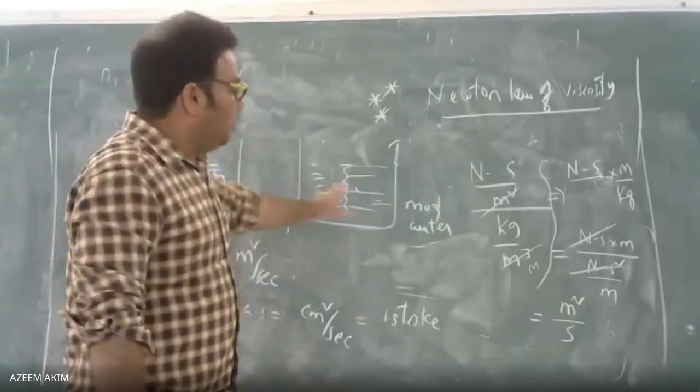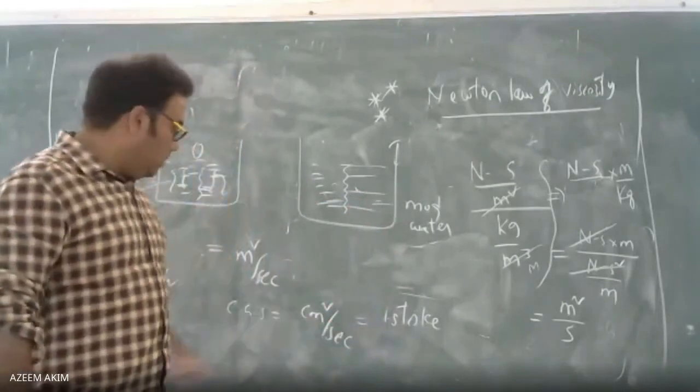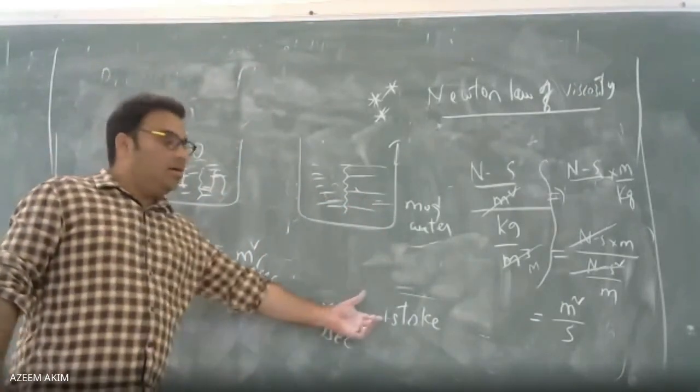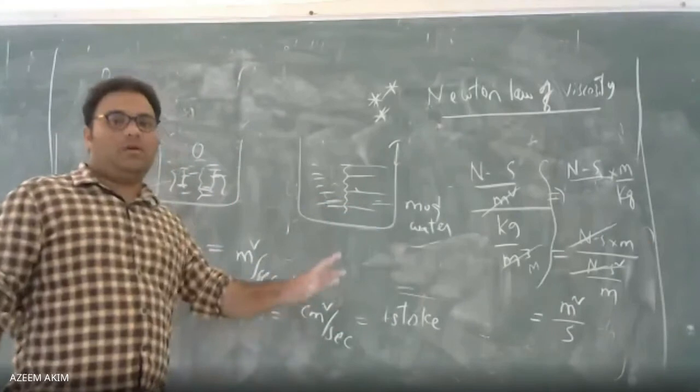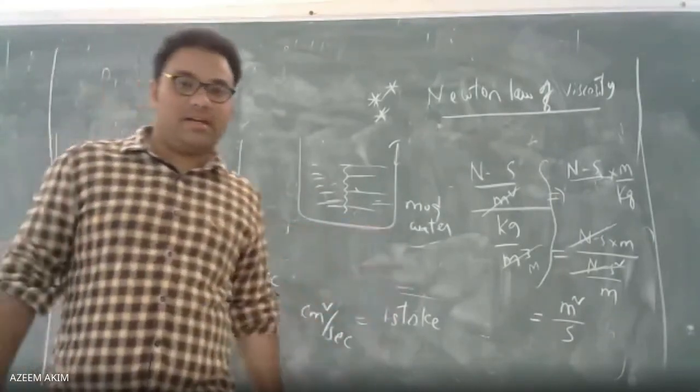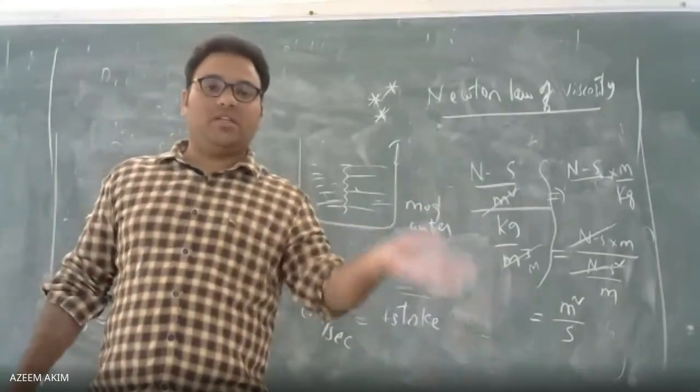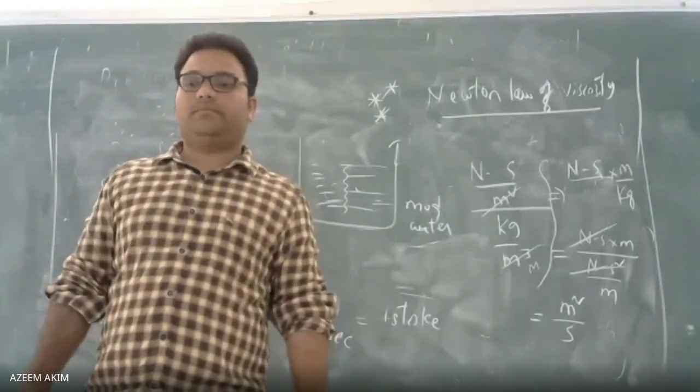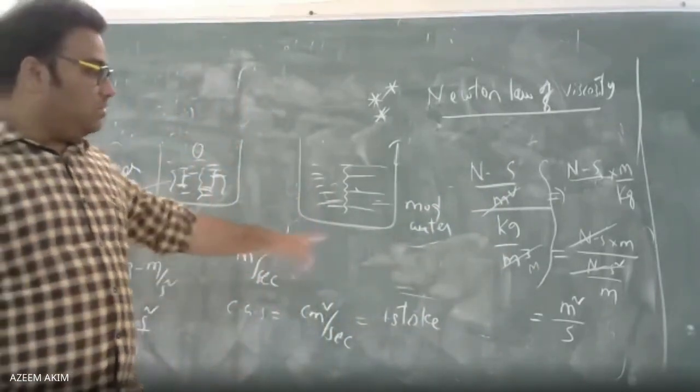Okay. So you know this concept, but remember the formula. Units are meter square per second. The formula is dynamic viscosity divided by density of the fluid. That is very important while solving problems.